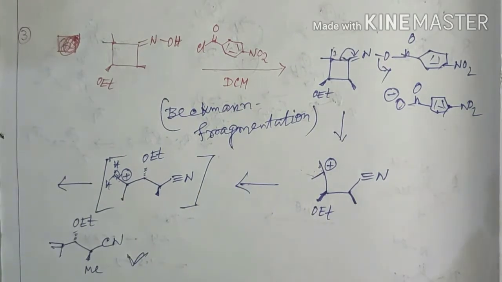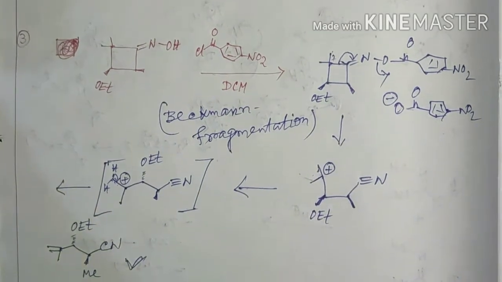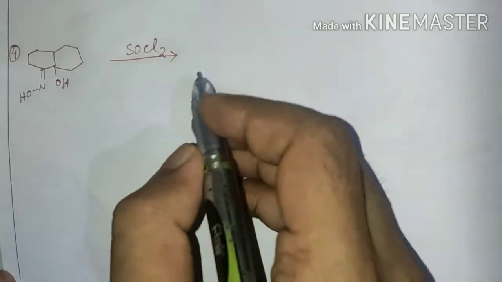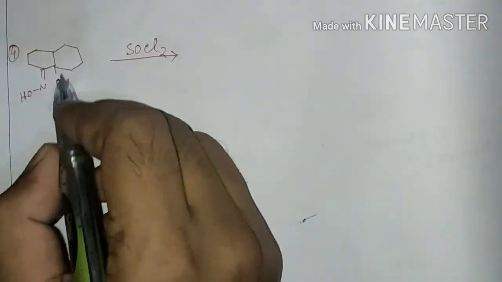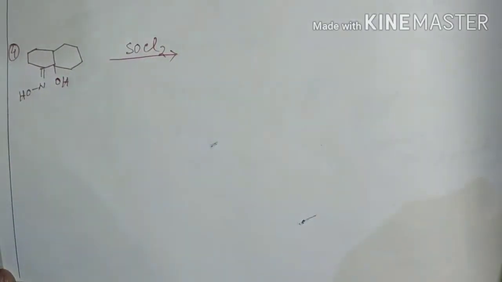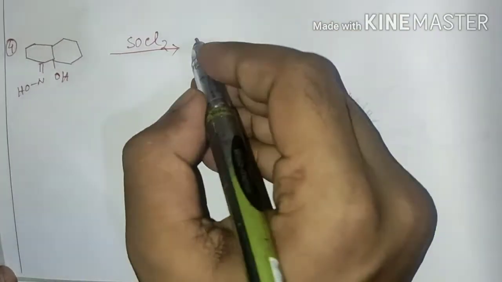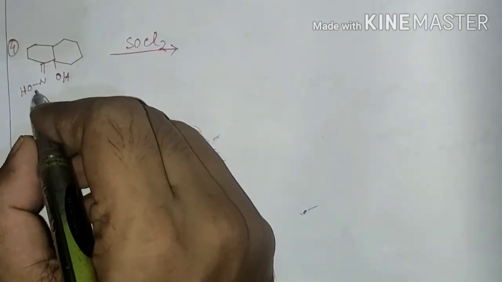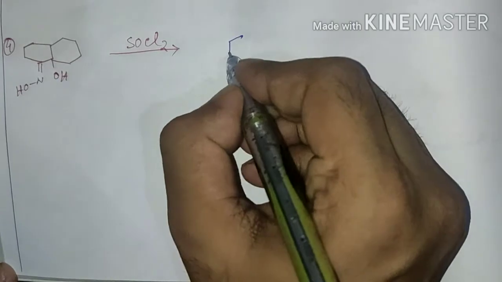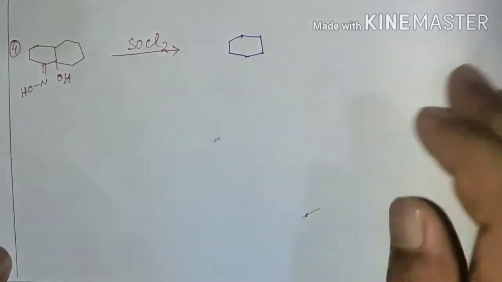Now let's see the next example. In this example, we can see that this oxime is treated with thionyl chloride. Now in the first step, there will be formation of N-chloro substitution by reacting with SOCl2.